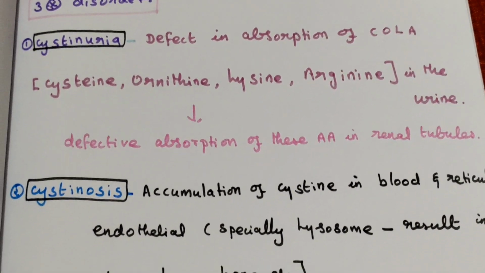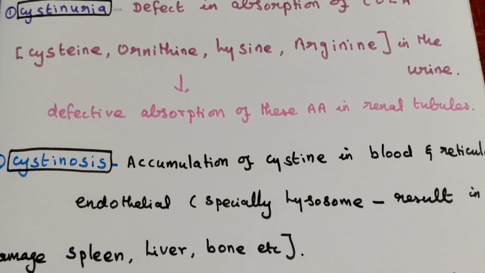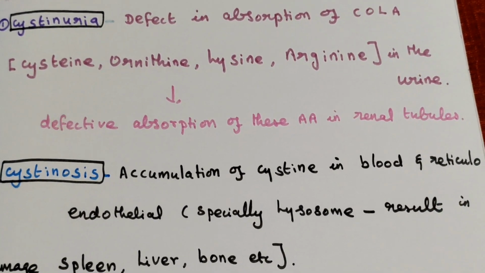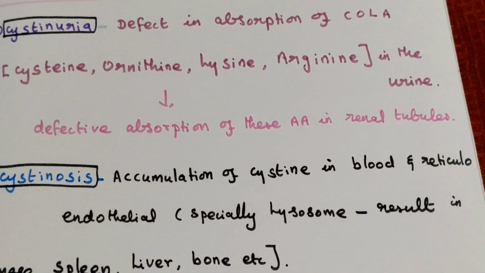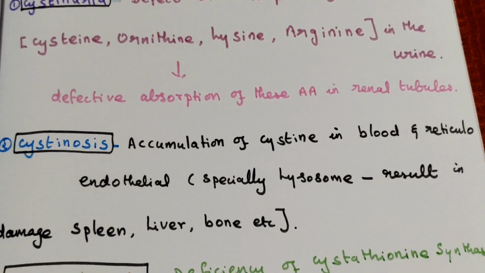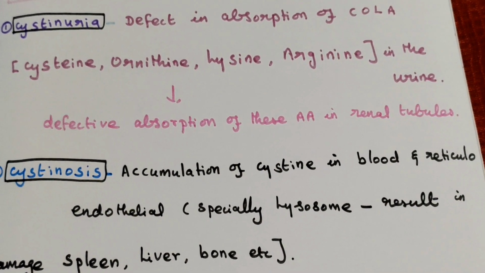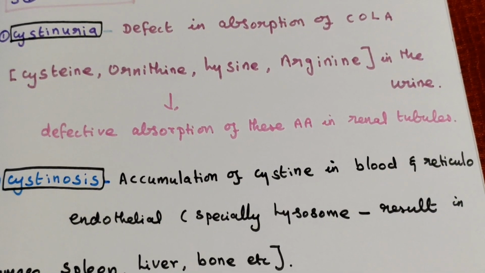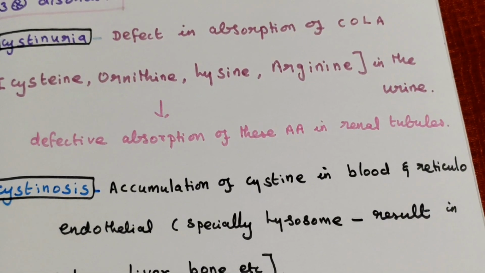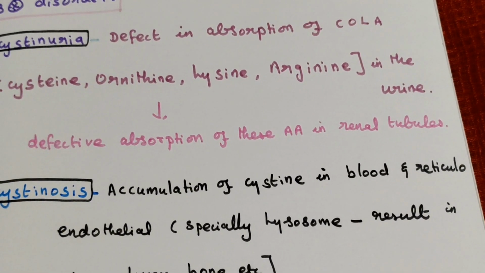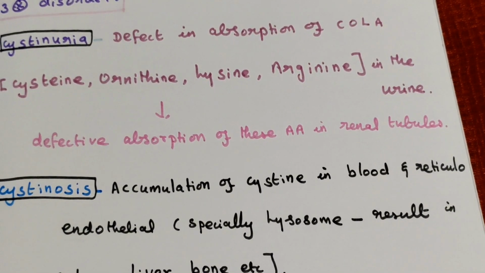This is the first disorder. So due to defective absorption of amino acids in the renal tubules, there is increased excretion of cystine, ornithine, lysine and arginine in the urine in cystinuria.